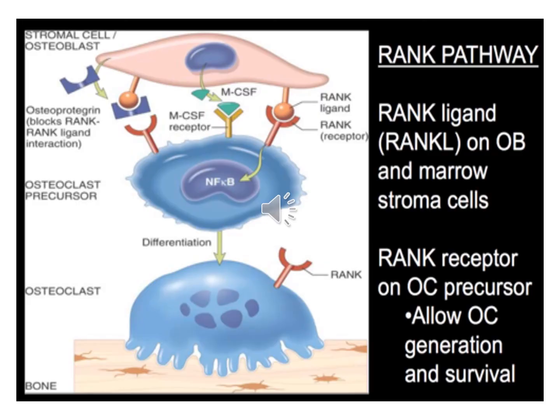This diagram is also representing the RANK pathway, the RANKL pathway. RANK ligand is on the osteoblast and the mesenchymal stromal cells. RANK receptor is present on the osteoclast, and this allows the osteoclast to carry out its activity. So the osteoblasts are going to form the RANK ligand and the MCSF, and when they bind to the osteoclast, it is going to act and cause bone resorption.